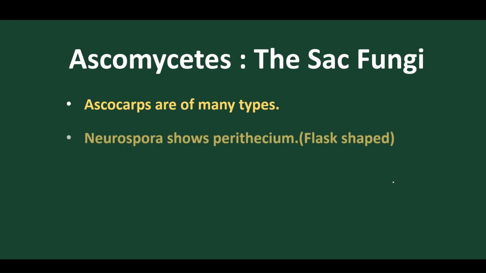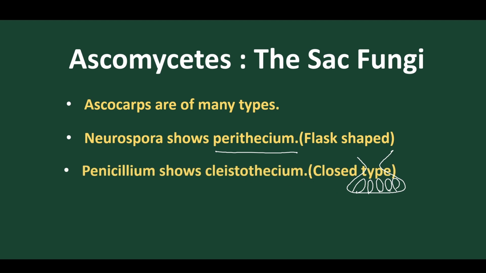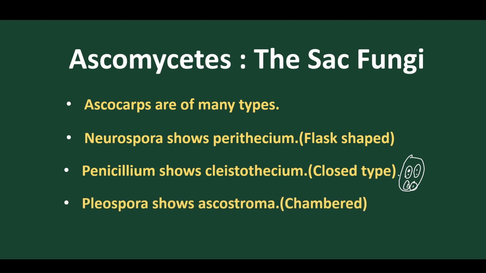Let's take an example. In Neurospora, they show Perithecium, which is a flask-shaped structure. In Perithecium, the ascocarp is flask-shaped, and inside we find the ascus. Got it? In Cleistothecium, that is in Penicillium, it is closed type. The ascocarp is closed, and inside the ascocarp we find the ascus, and inside the ascus we find the ascospores. It is the condition of Penicillium.